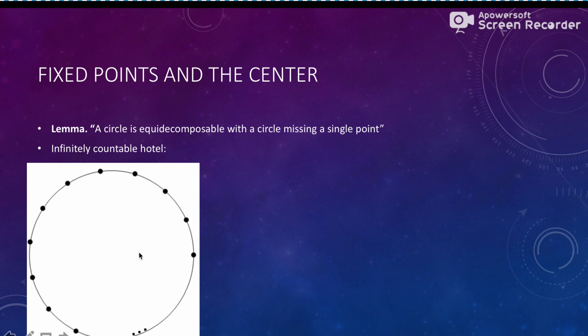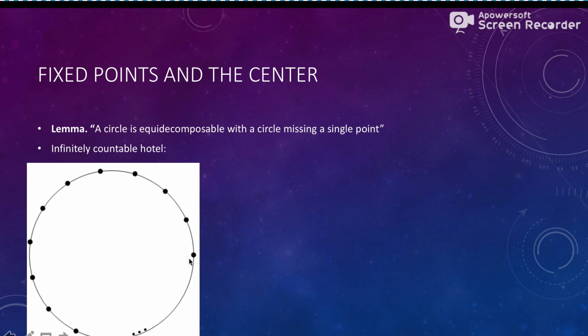But if old John comes to the hotel and wants a room, well, I can make a room for him, because since we chose an irrational multiple of pi for rotating these customers throughout the hotel, they'll never end up in the same room, and there will never be a room on this circle that overlaps another.